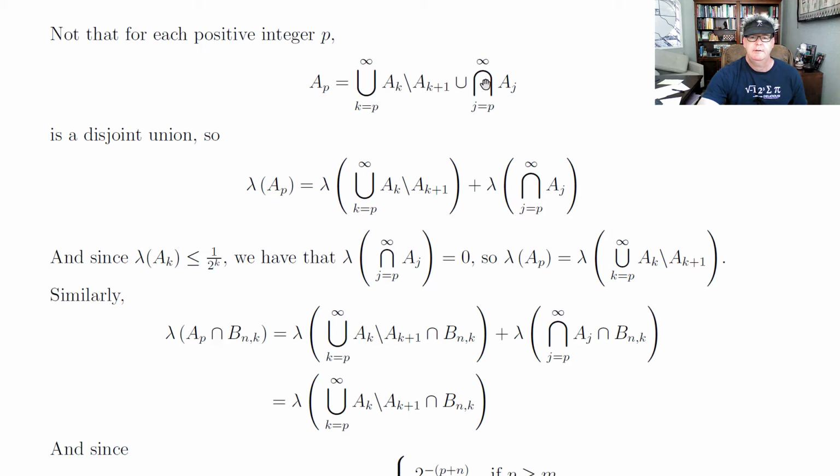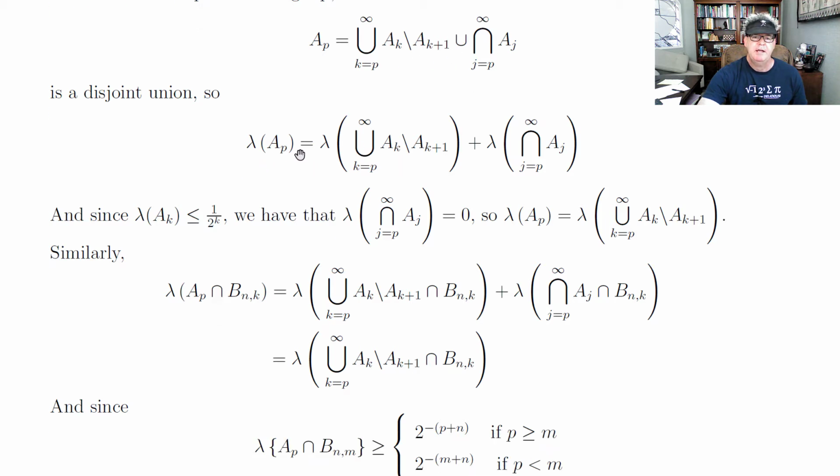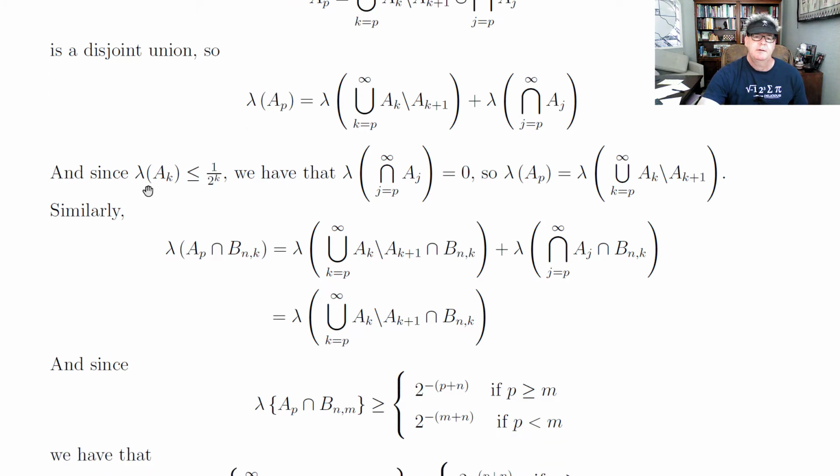So these are disjoint. So the measure of AP is the measure of this plus the measure of that. But since the measure of AK is less than or equal to 1 over 2 to the k, the measure of this intersection would be 0. It's less than every epsilon. So the measure of AP would equal this measure here.